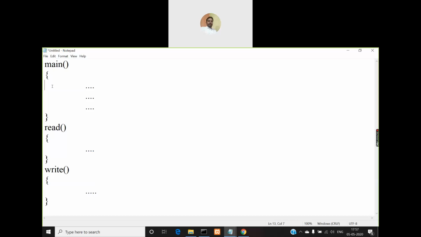So if I invoke this main function, and here I write a statement for calling the read function, then this will invoke the read function. Then similarly, if I want to invoke the write function, I can invoke it, right? If I don't want to invoke the write function here, somewhere in the read function also I can invoke it.